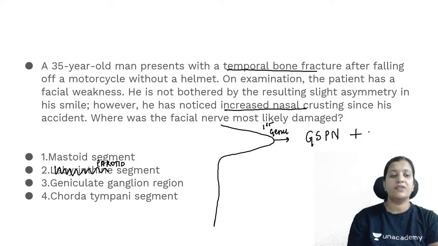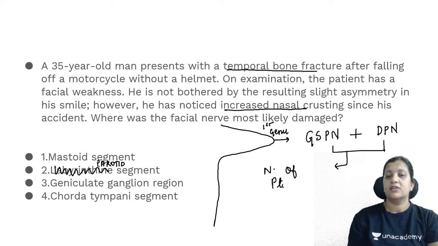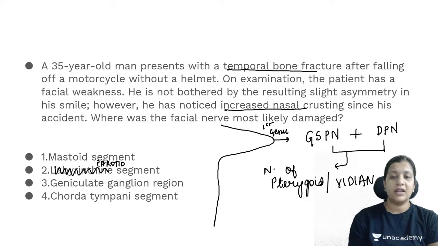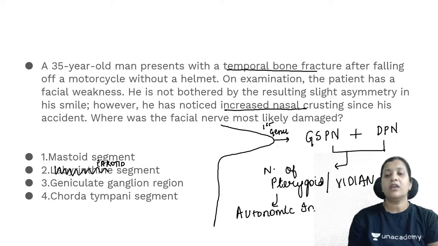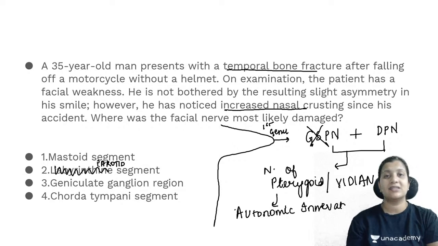This greater superficial petrosal nerve joins the deep petrosal nerve, and these two nerves together form the nerve of the pterygoid canal. This nerve of the pterygoid canal is nothing but your Vidian nerve. This Vidian nerve is responsible for autonomic innervation of the nasal cavity. So if there is a disruption of the GSPN, autonomic innervation to the nose gets disturbed.